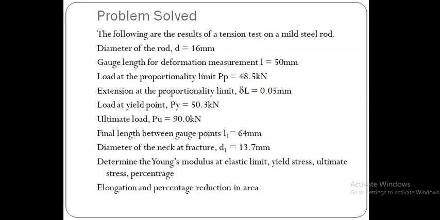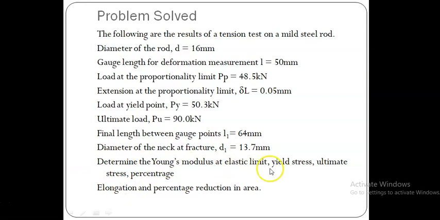Load at yield point Py is equal to 50.3 kilonewton. Ultimate load P is equal to 90 kilonewton. Final length between gauge length L1 is equal to 64 mm. Diameter of the neck at fracture D1 is equal to 13.7 mm. This is the neck zone. The diameter of the bar at the neck zone is 13.7 mm, but the initial diameter is 16 mm. So the diameter of the bar reduced at the necking zone.